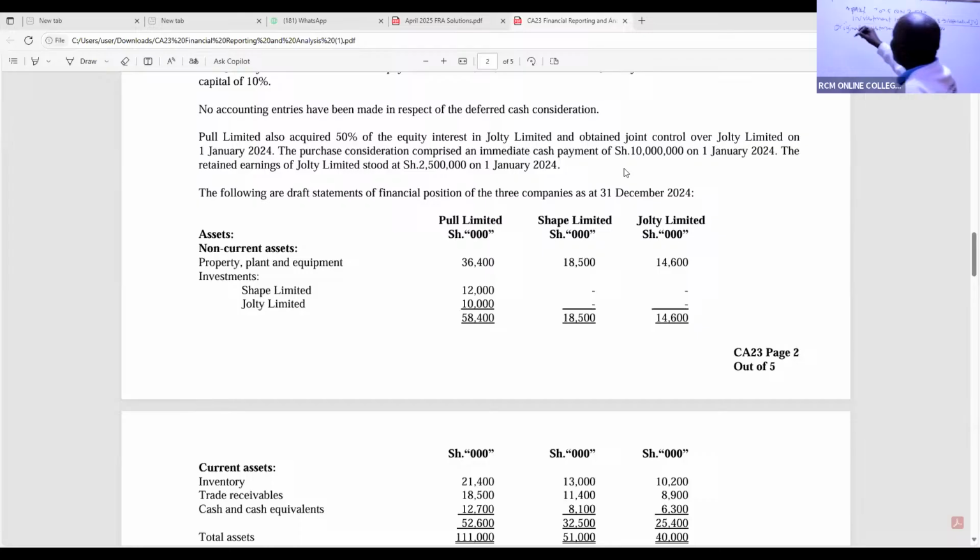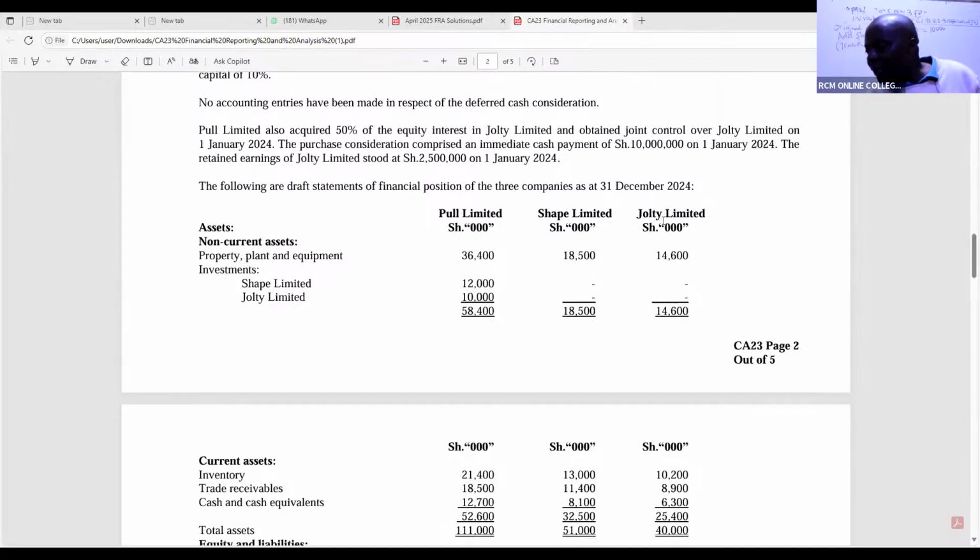Then you add the share of post-acquisition profit of the JV. Here, remember, we track retained earnings. Don't forget, hii sio ngumu kama ile ya kupata PAP ya subsidiary. Hapo unaangalia, tukinunua, retained earnings ilikuwa 2,500.